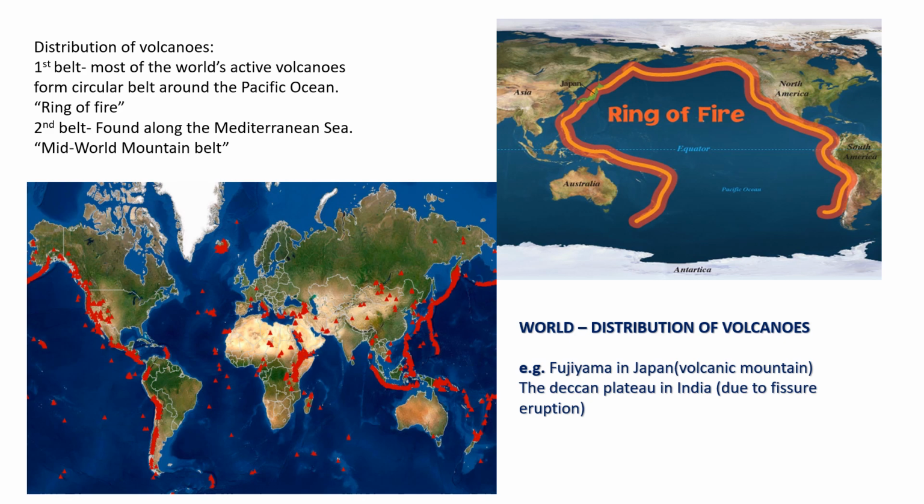So, the world distribution of volcanoes. How does this distribution take place all over the world? If you observe this picture, the red markings on this map show the distribution of volcanoes around the world. For example, Fujiyama in Japan is a volcanic mountain. The Deccan Plateau in India is due to fissure eruption. Fujiyama in Japan was formed through volcanic activities, so we can call it a volcanic mountain. The Deccan Plateau in India is formed due to fissure eruption.